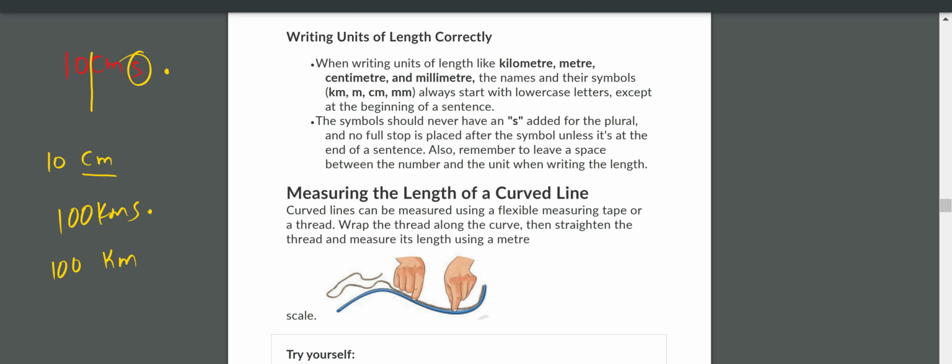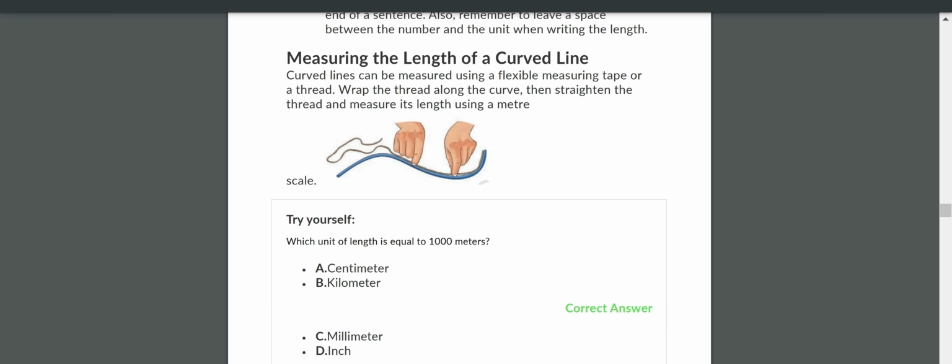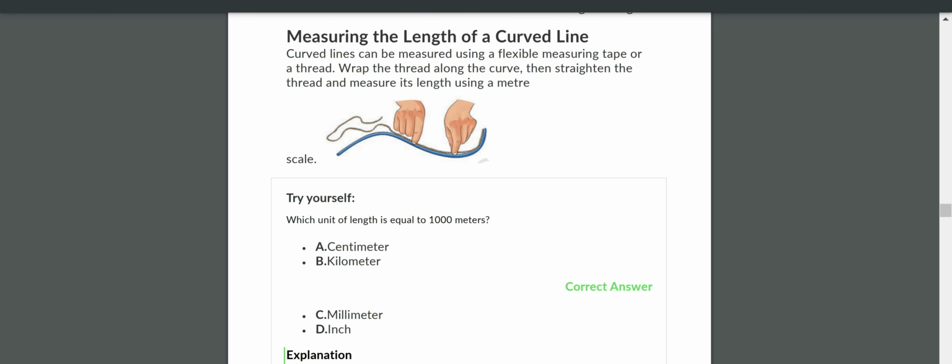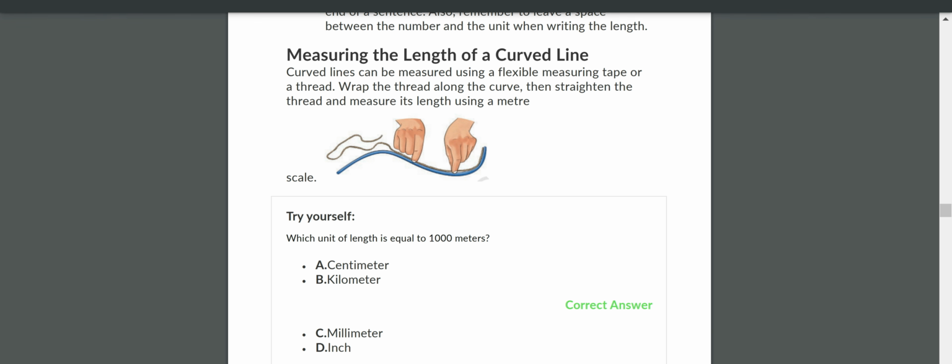Yes. Okay. And now, measuring the length of a curved line. How do you measure the length of a curved line? Can you measure it by using this scale? Can I measure this using this scale? Can you measure this curved line by using the scale? No. So for this you have to take one thread.